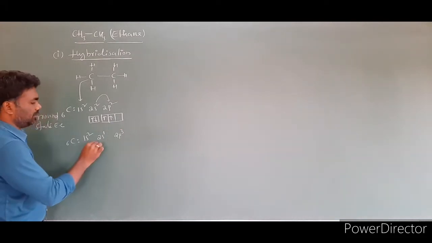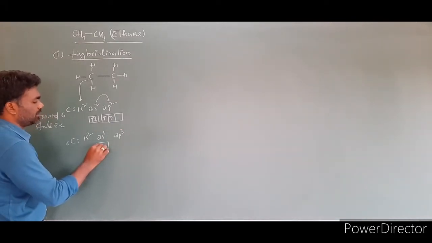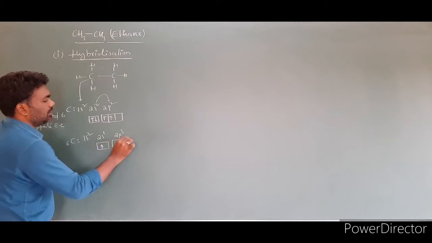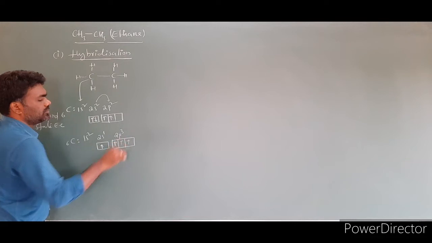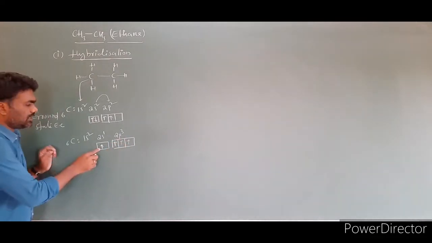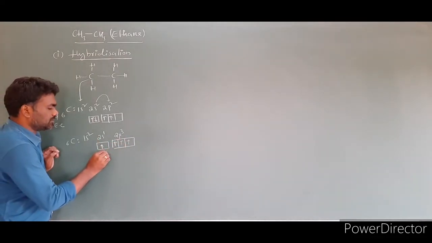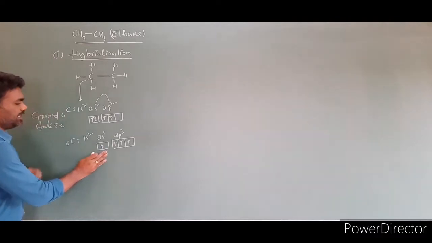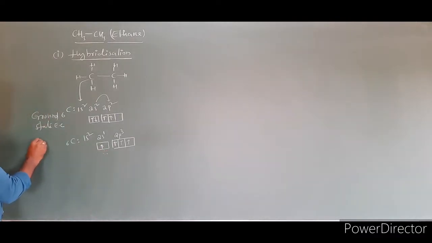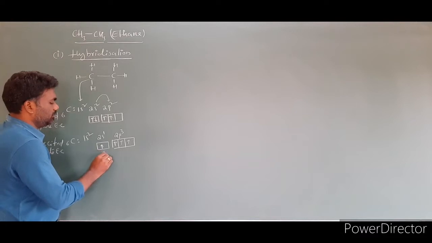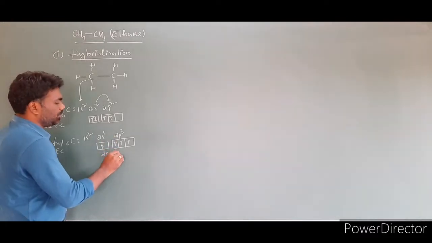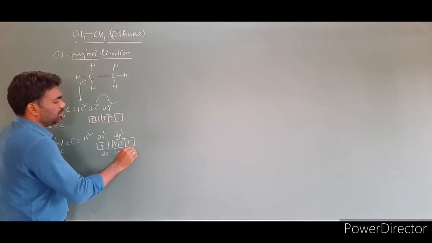For this we also have to write the orbital diagram: one electron in 2s and 3 electrons in 2p. Clear? This electronic configuration is called the excited state electronic configuration.